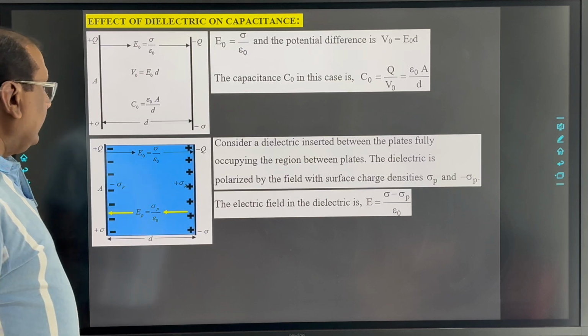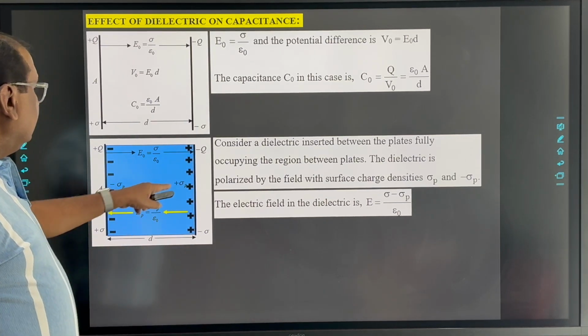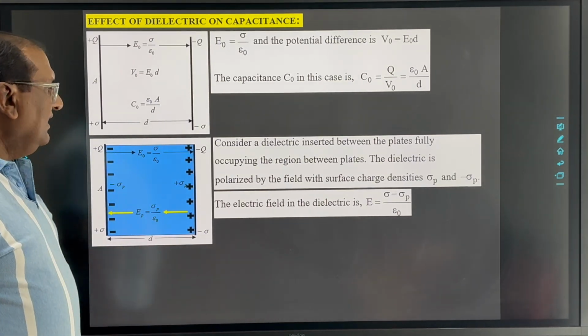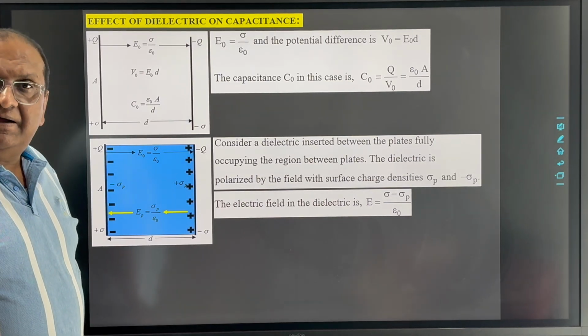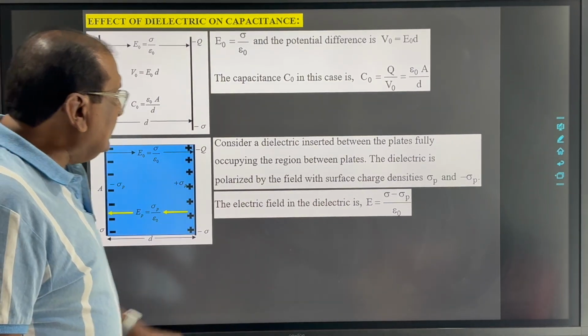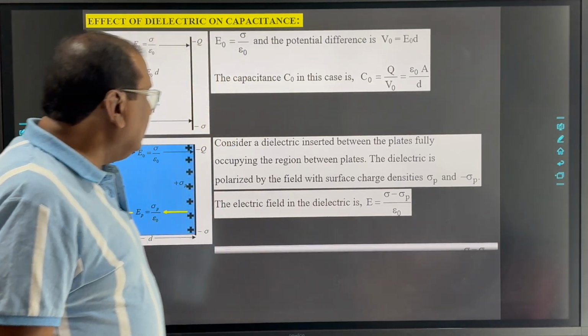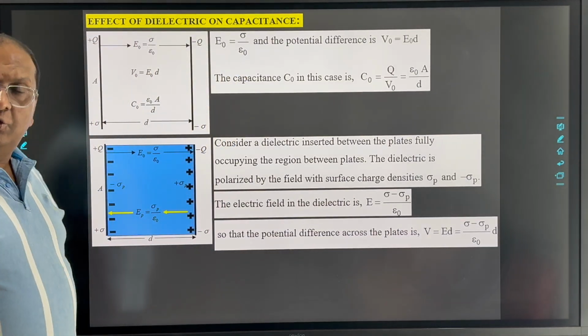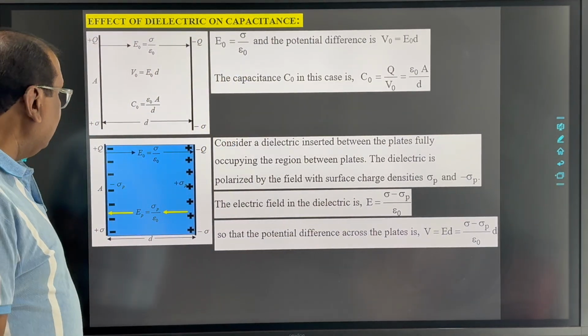Now you can easily understand this. Sigma p is directly proportional to sigma, so we can say sigma minus sigma p is also proportional to sigma.